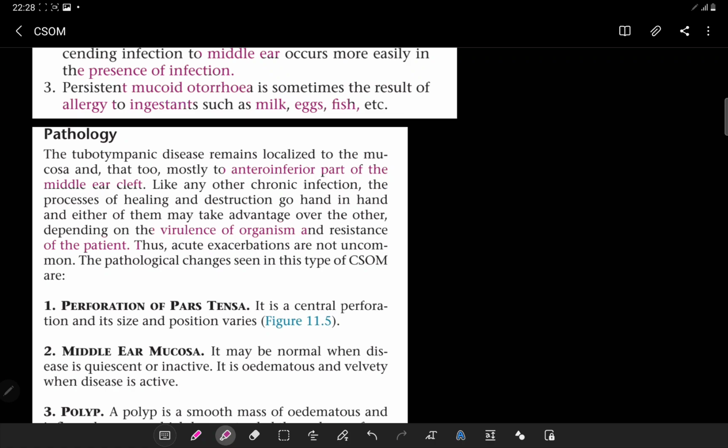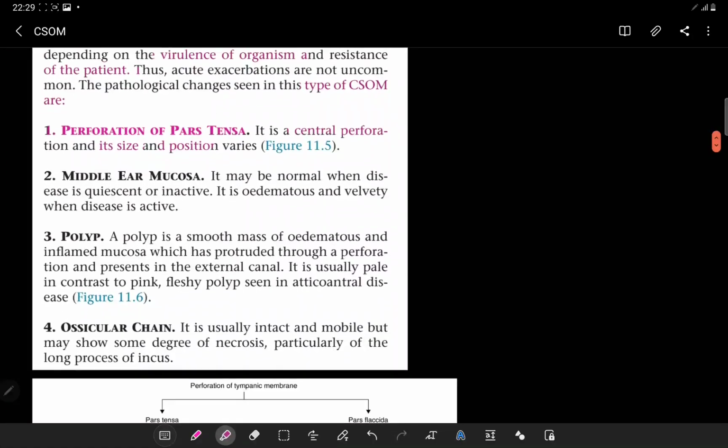The pathological changes seen in this type of CSOM begin with the perforation of the pars tensa. This perforation of the pars tensa that we are going to discuss is basically a central perforation, which can vary in size and position. The middle ear mucosa is normal, but when the discharge is inactive, or in the quiescent stage, it's edematous and velvety when the discharge is active. We have the polyp. This polyp is a smooth mass of edematous and inflamed mucosa which has protruded out through a perforation and presents in the external canal.